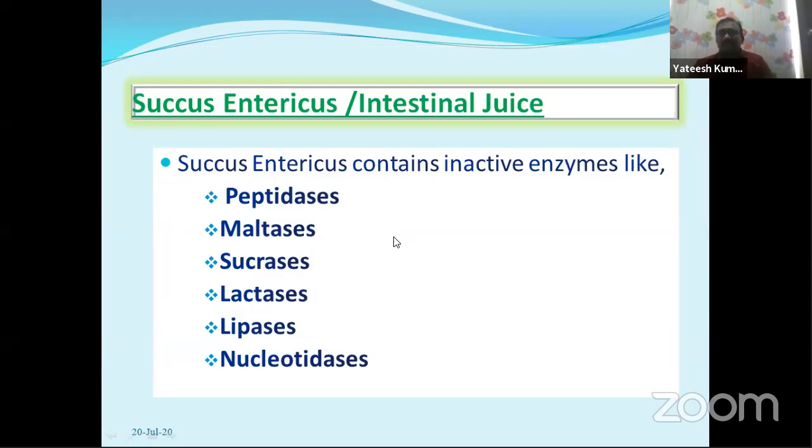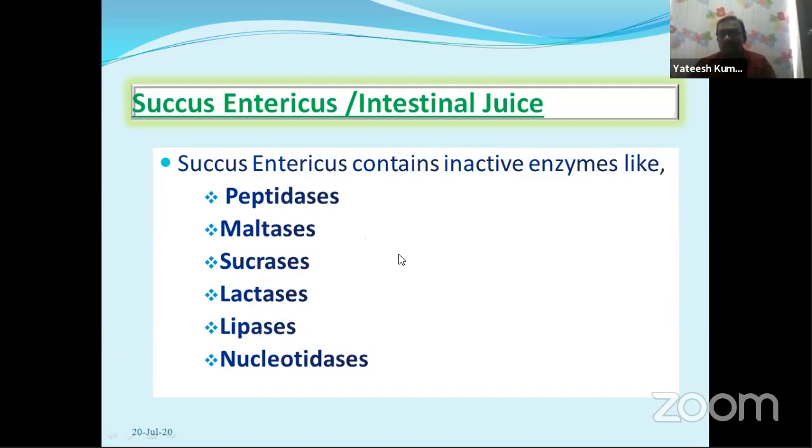Next, intestinal juice. In the intestine, the juice is also known as succus entericus. So succus entericus contains inactive enzymes and active enzymes also. Look here, peptidases, maltases, sucrase, lactases, lipases, and nucleotidases are all present in the succus entericus.